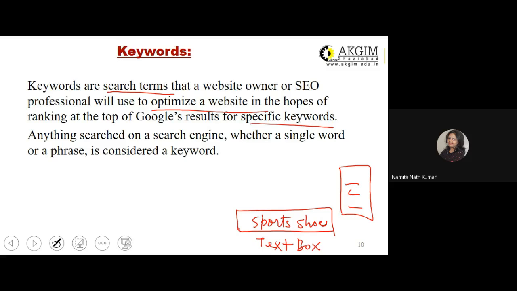Anything searched on a search engine, whether a single word or a phrase, is considered a keyword. Sometimes you type a collection of words in your search engine box, such as "Advantages of digital marketing."